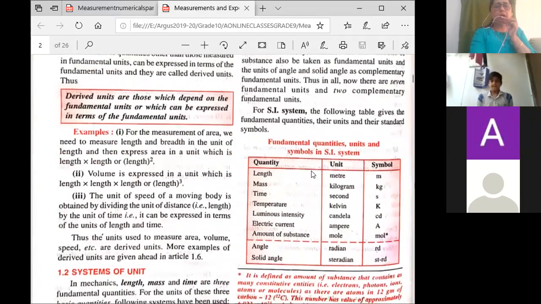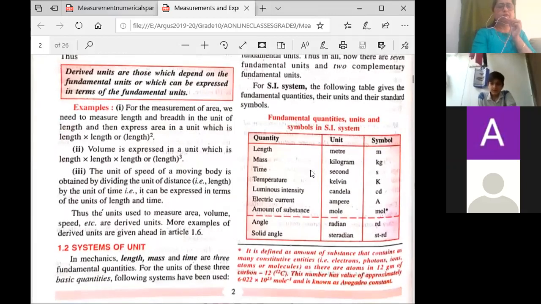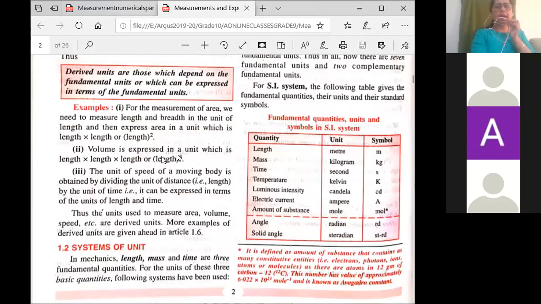Now, volume. Volume is also a derived unit. Why? Because it is length into breadth into height, or L into L into L. So L cube. So this is a derived unit. What is the SI unit of volume? Meter cube. This is a derived unit because it is dependent on different kinds of physical quantities: length, breadth, height, and so on. Here they have given the example of speed, the same thing.